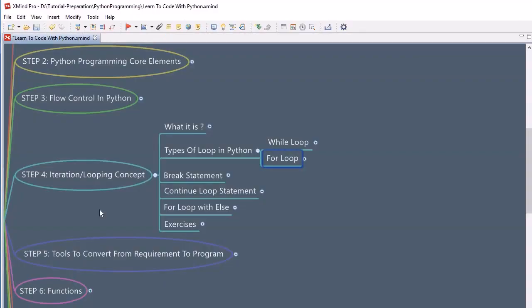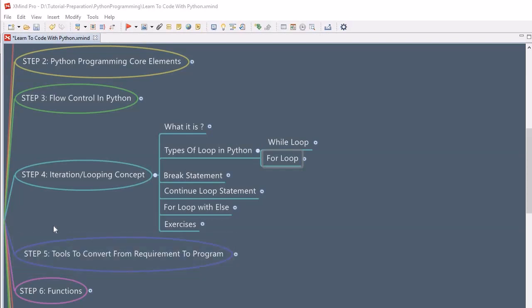Now let's look into the other topic. What is the other topic? Now we will look into the continue statement. This is also very useful. Now we have seen the break statement. Sometimes in certain scenarios we have to check if a certain condition is met, and till that time we will continue the loop. If the condition is not met, then the loop will exit.